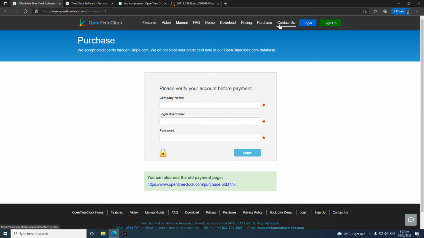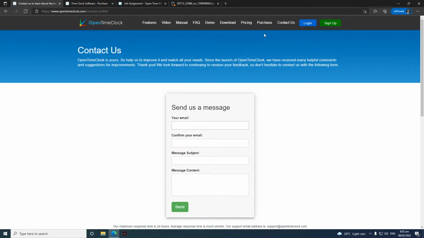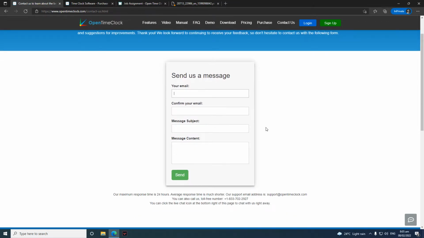Now, lastly, we have the Contact Us page where you can send us an email to our support, which is support@opentimeclock.com. Or you can send us a message if you encountered any issues or if you have any concerns regarding how you use our product. You can also see at the bottom our toll-free number, which is +1 833 702 2927.